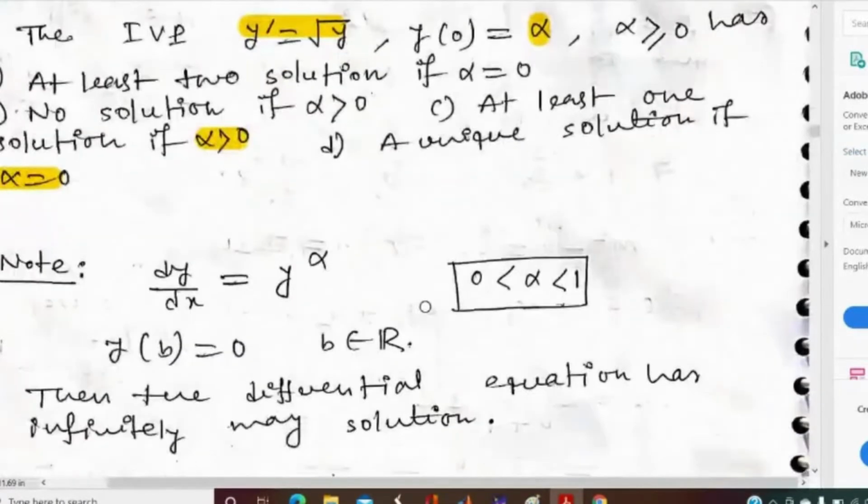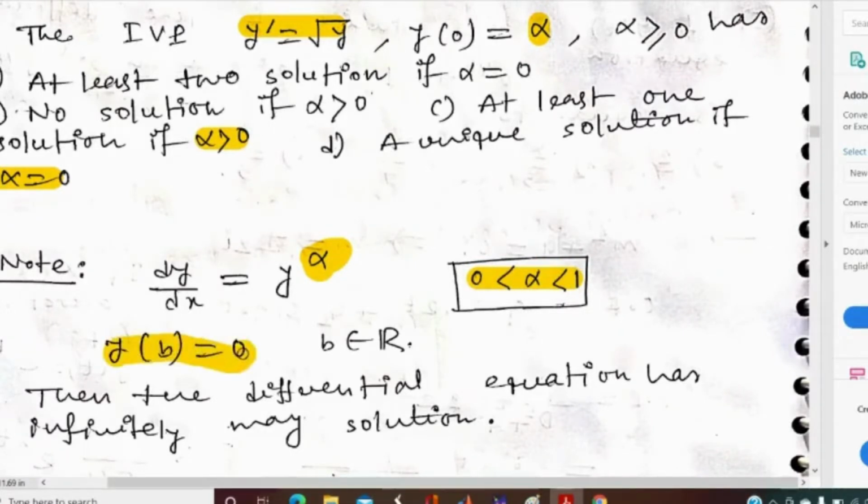See the theorem carefully. If it is given that dy/dx equal to y to the power alpha, here you must see carefully that alpha must lie between 0 and 1, that is 0 less than alpha less than 1, and the given condition should be y at b equal to 0, where b belongs to R. You should note two things here: alpha must lie between 0 and 1, and the value of y at some real number should be 0.